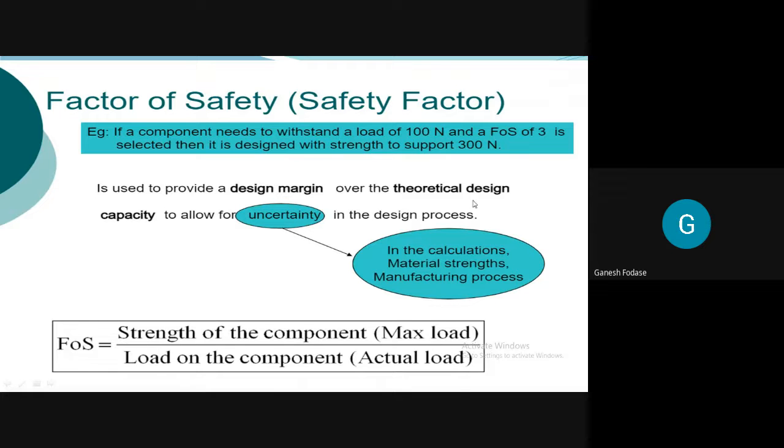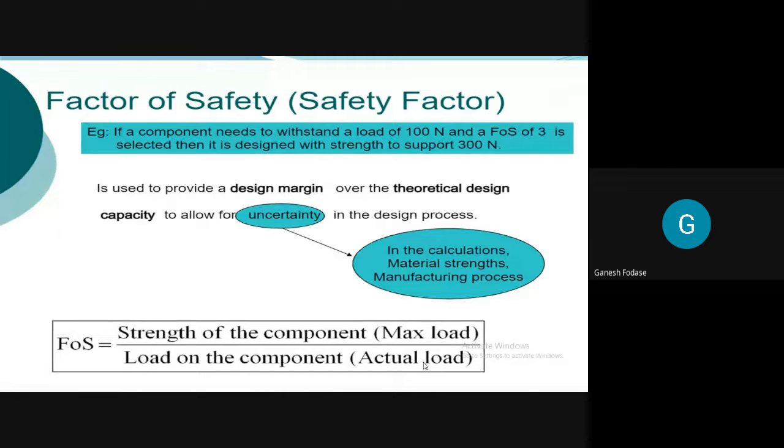Now my question to you is, if I select factor of safety as 0.5, is it okay? No. No, sir. What happened? If I take factor of safety 0.5, then it will support only 50 Newton. So it will not take actual load also. So that means it is a worse design, I'm saying. Understand? So it is not a right way to design a component.